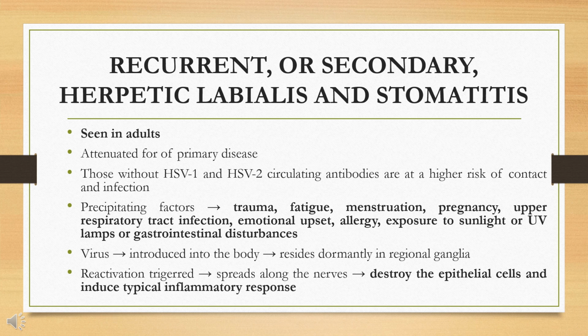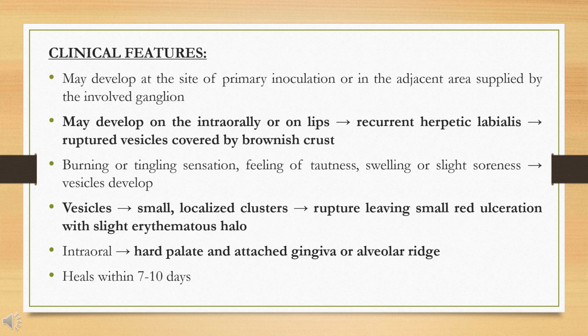The viruses, once introduced into the body, reside dormant within the regional ganglion, and when activated or triggered, they spread along the nerves to sites on the oral mucosa and skin, where they destroy the epithelial cells and induce a typical inflammatory response with the characteristic lesion of recurrent infection.